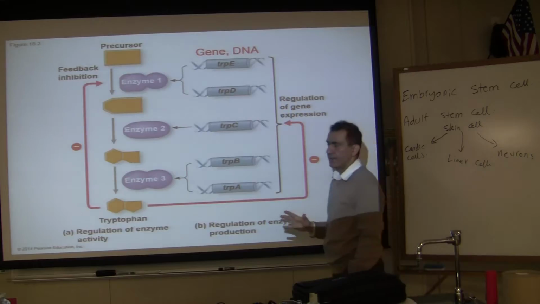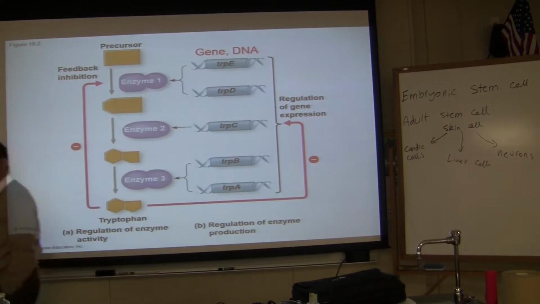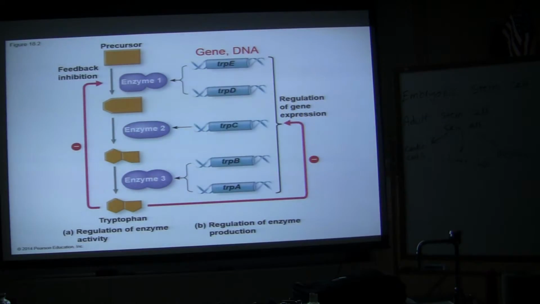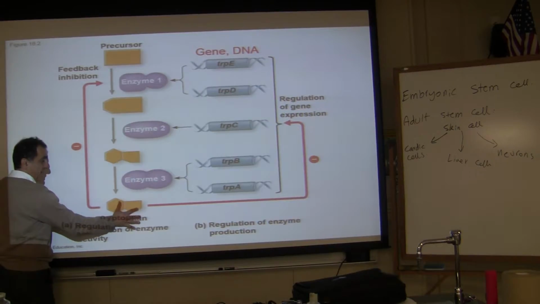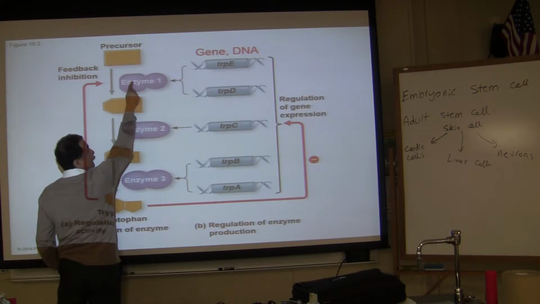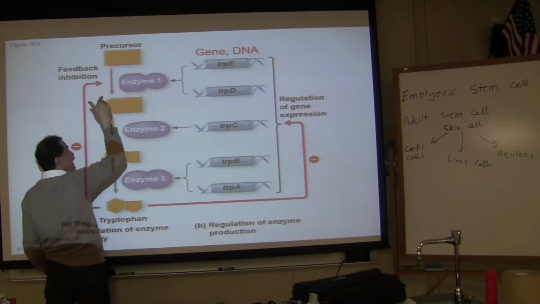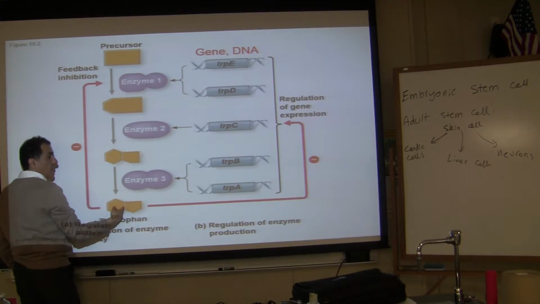Now, what will happen if there is ample tryptophan inside of the cell? Remember the example: if we are all leaving this room, I turn off the lights. That's the environment. But if there is an ample amount of tryptophan inside of the cell, this tryptophan goes back and turns off that enzyme. When that enzyme is shut off, then that precursor does not become this one, that precursor does not become that one, and that one does not become tryptophan.